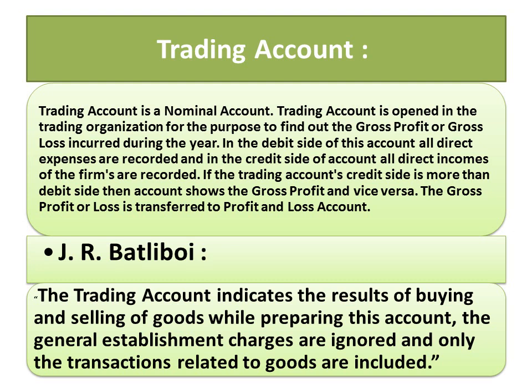And the income we receive from the goods is considered direct income. So in a trading account we record only direct expenses and direct incomes which are related to the goods and services, to the production.